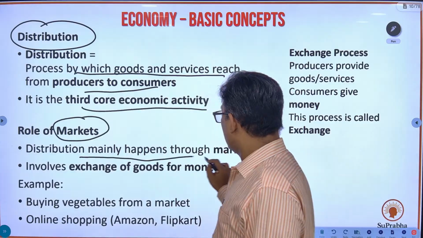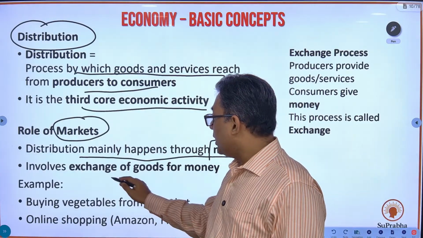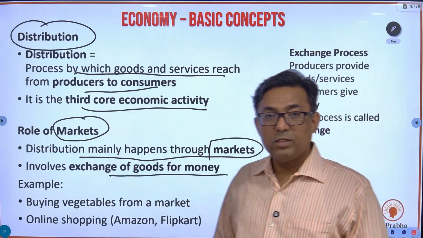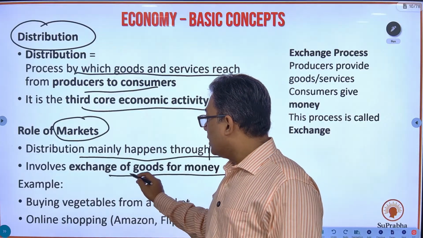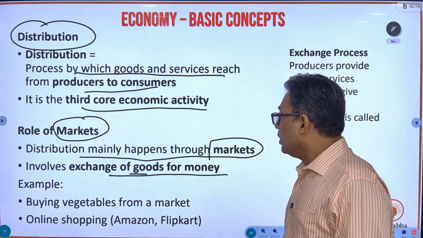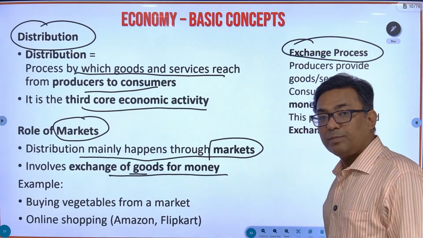Distribution mainly happens through markets. It involves the exchange of goods for money. So therefore the role of market becomes very important, and in the market you are going to pay money and buy something. So there is exchange of goods for money. So this brings us to the exchange process.